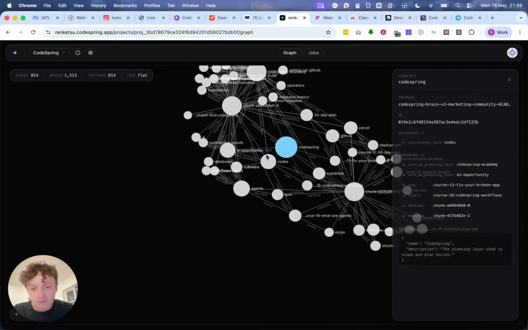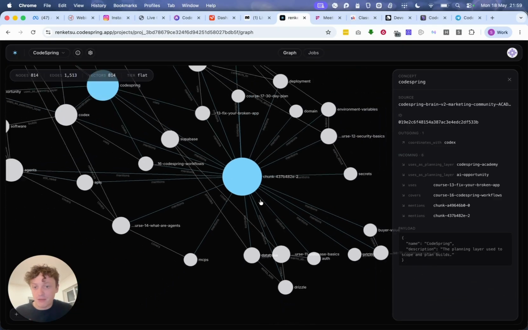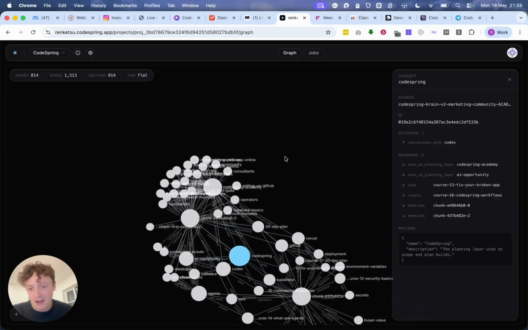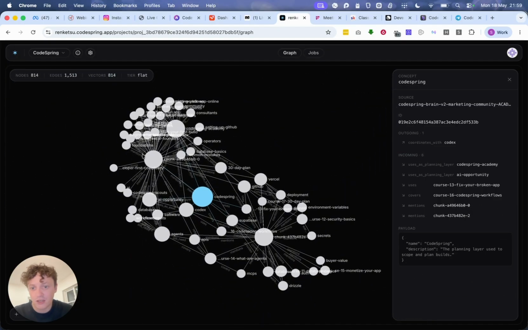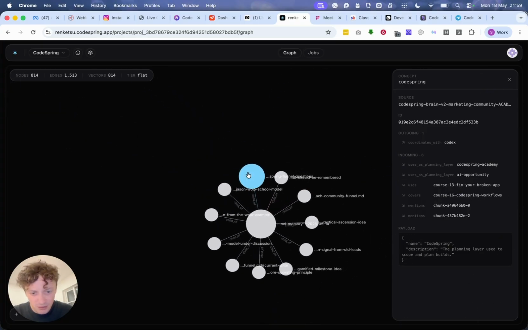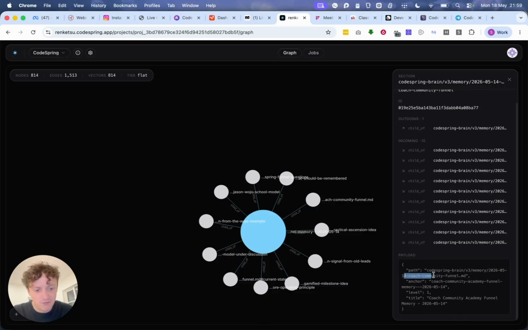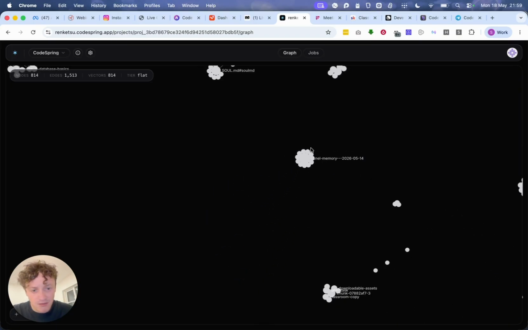Now, this visual representation isn't necessarily particularly useful for you, but it's very useful to kind of say, okay, this is kind of how the business is set up. This is what's going on in the business. And then we've got other stuff over here. These are like smaller little clusters. I don't actually know what this is, for example. This is some different funnels that I was testing, and it just builds up memory.